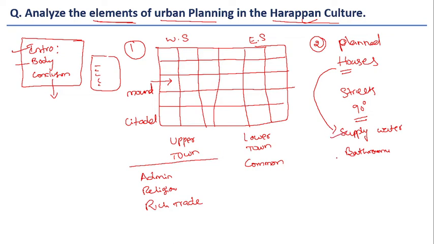Proper water supply, bathrooms were fitted, dustbins were also constructed in the houses, and the drainage system was well connected to the street drainage system. In the streets, drains were covered with dried bricks and also had manholes or inspection holes, so that if there is any issue in the drainage system, it can be easily cleared. These are some of the important elements of urban planning.